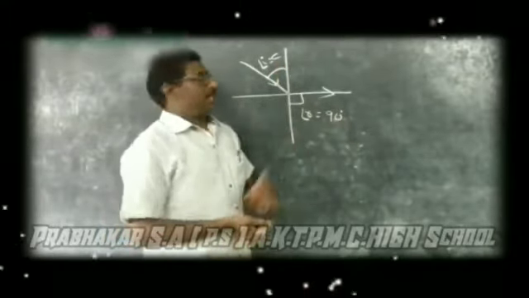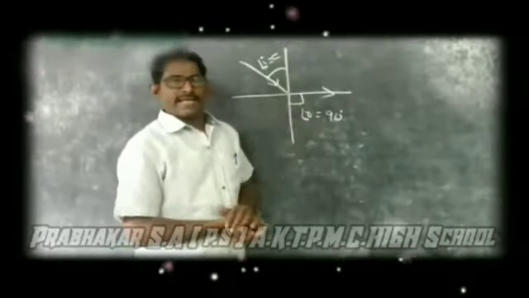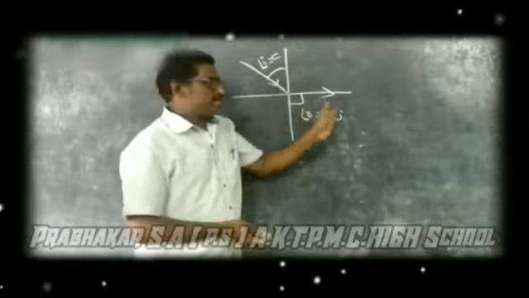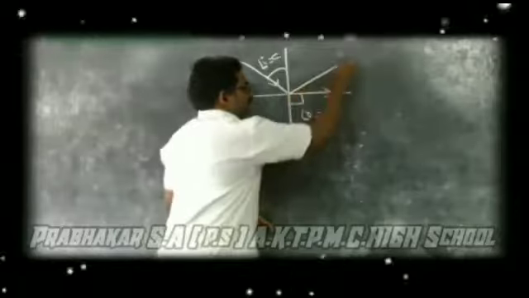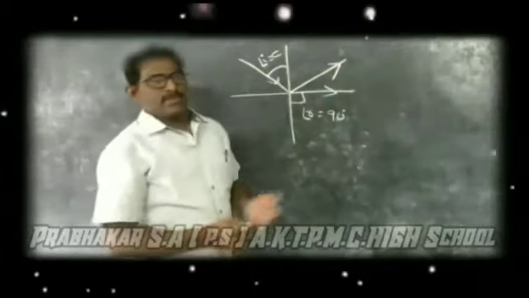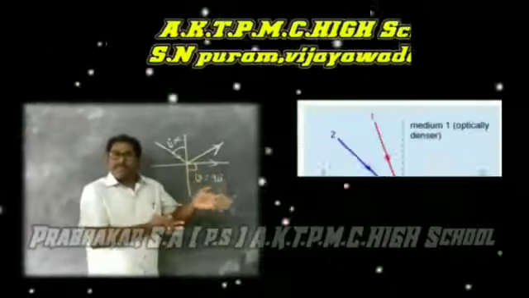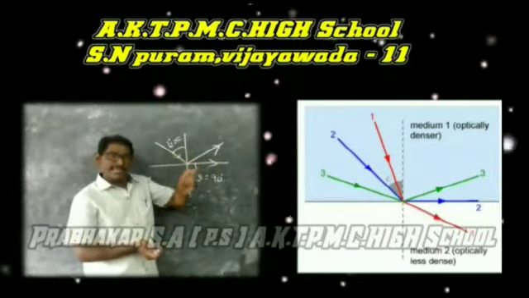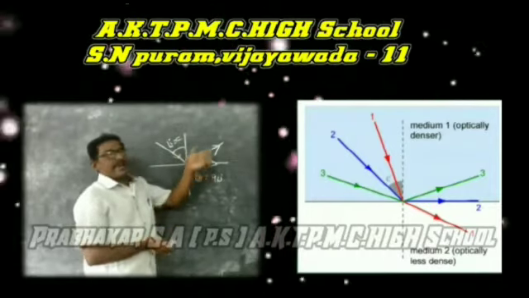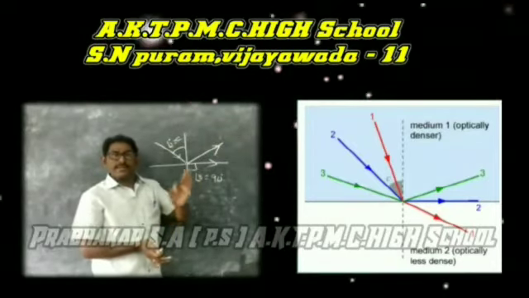What happens if angle i is greater than C? That means the angle of incidence is greater than the critical angle, then the light ray does not enter into the rarer medium. Instead of that, it reflects back into the same denser medium. So this phenomenon is known as total internal reflection. That means when the light ray travels from denser medium to rarer medium and the angle of incidence is greater than the critical angle, then the light reflects back into the same denser medium. The phenomenon is known as total internal reflection.